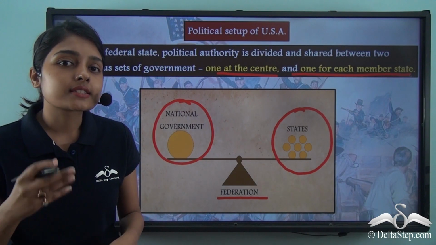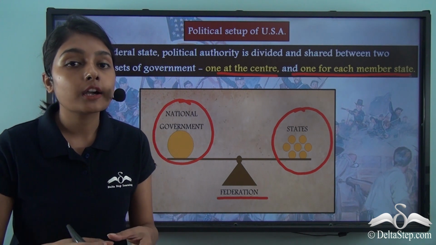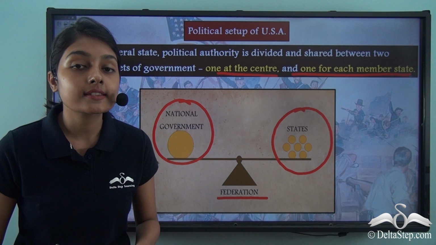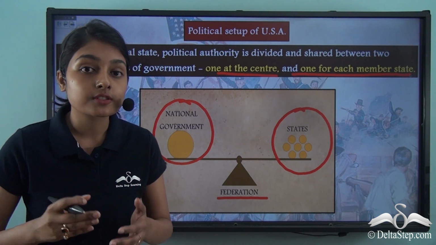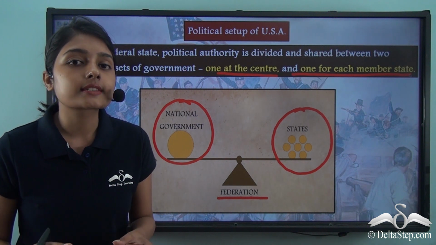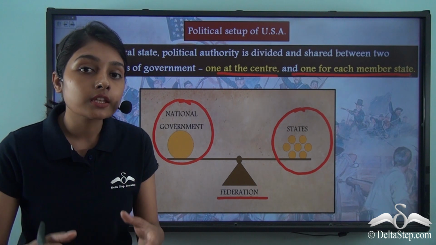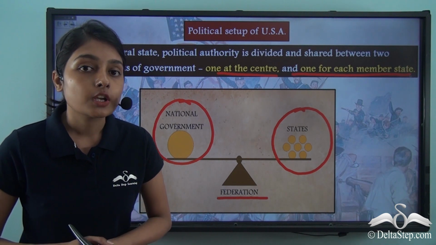Now, what do these state governments do? These state governments exercise power on regulating trade, that is, trade within these territories, trade within these states. Along with that, they also take care of any kind of internal affairs that lie within the borders of the states.